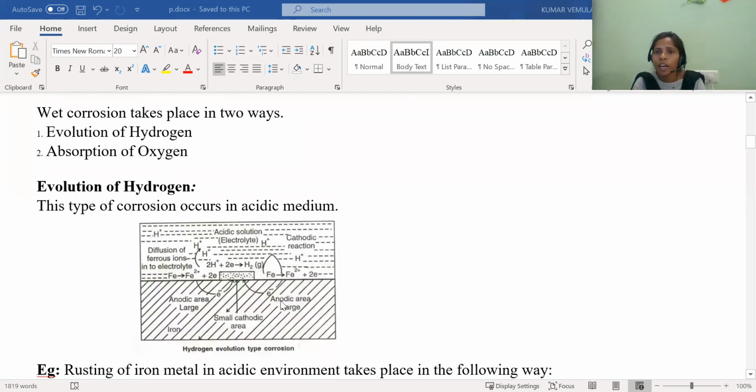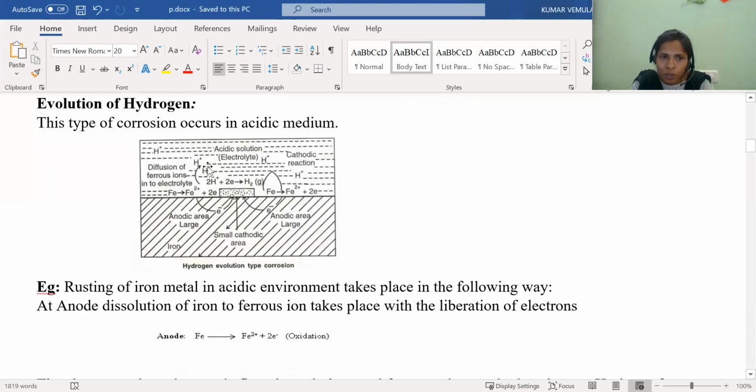What is meant by the evolution of hydrogen? Releasing hydrogen. Hydrogen is releasing here. That is evolution of hydrogen. But hydrogen is generally released in the presence of an acidic medium. Acid is nothing but that which contains H plus. So whenever the metal reacts with H plus, it has the capacity to release the hydrogen. So always hydrogen is evolved in the presence of acid.